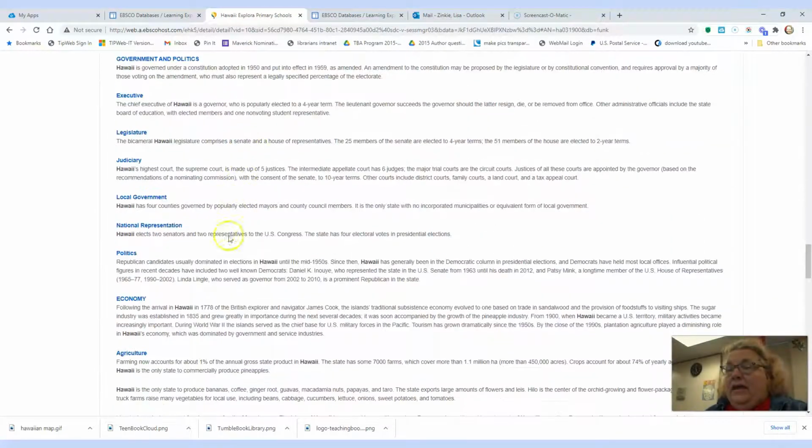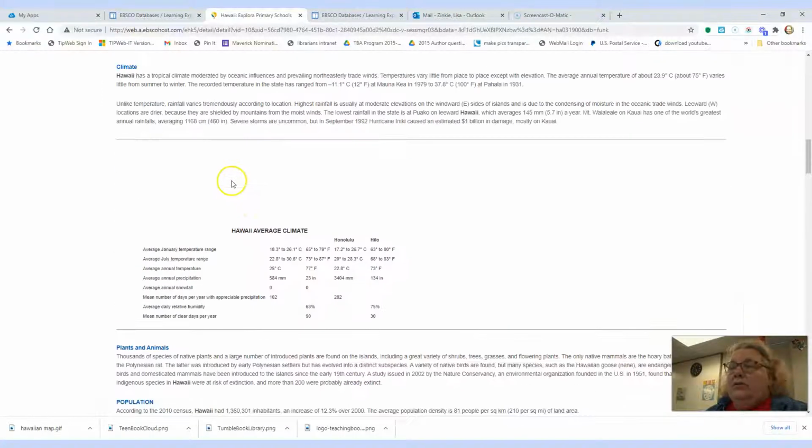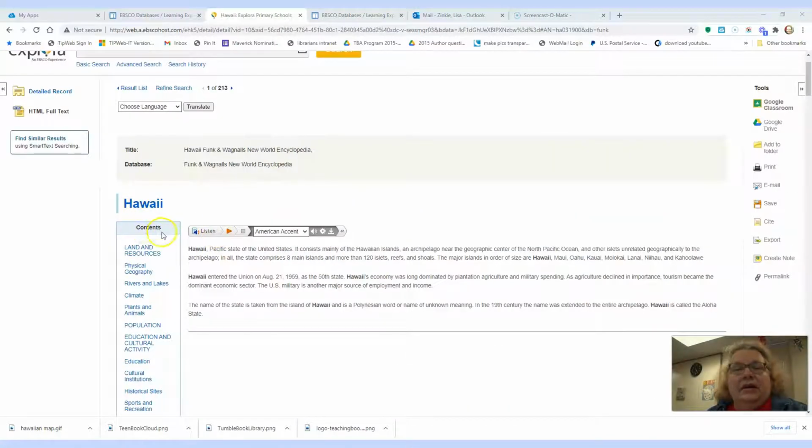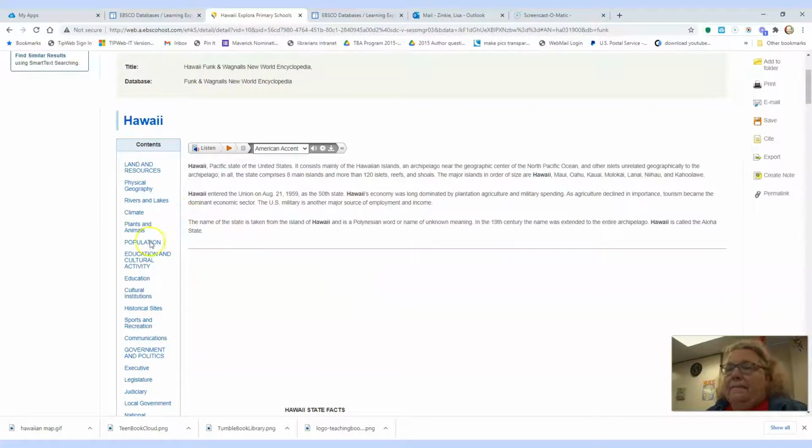Okay. So I can go down. I can look at all this stuff. If I want to, I can go up to the table of contents right here. Now, I can also look at the full text HTML. This might be the full text. Nope. This is the full text. Okay. And so if I wanted to see what the population is, I don't have to scroll through everything. I can just click right here on population.